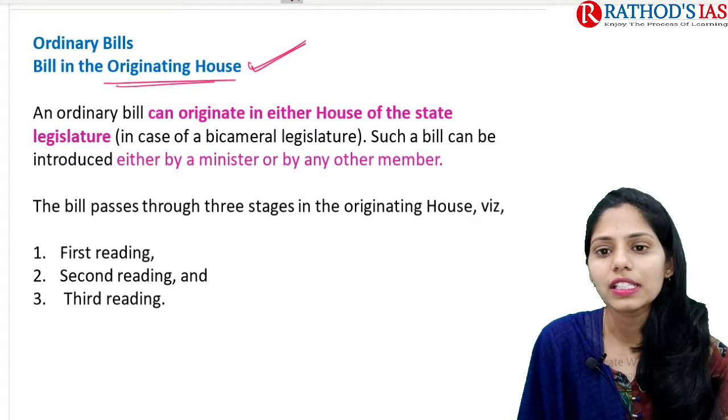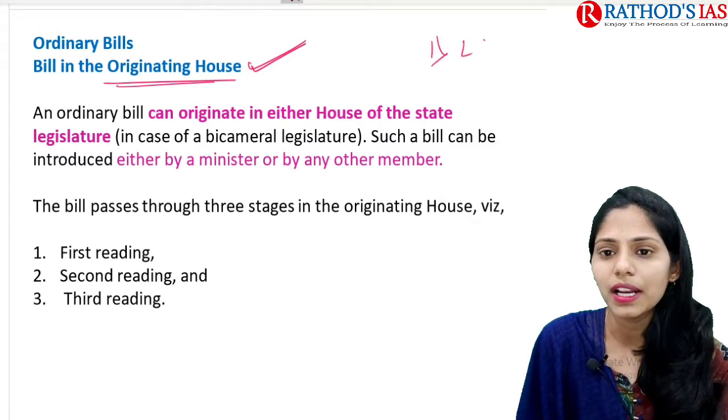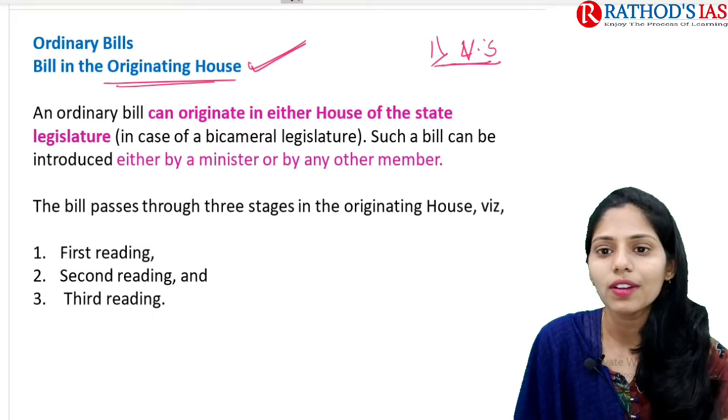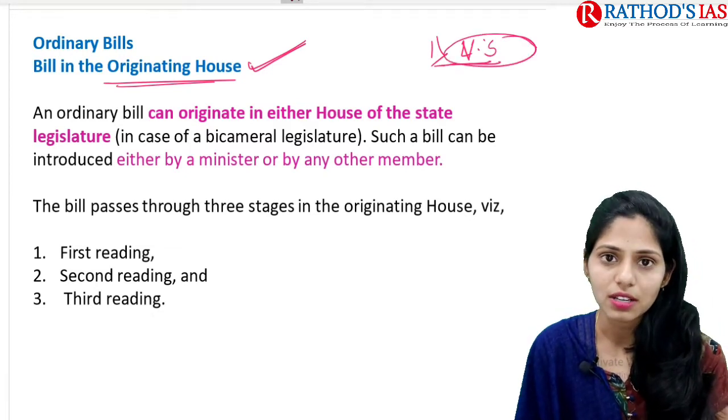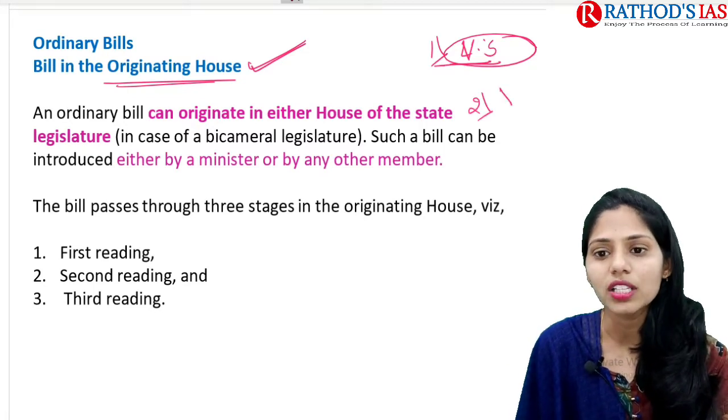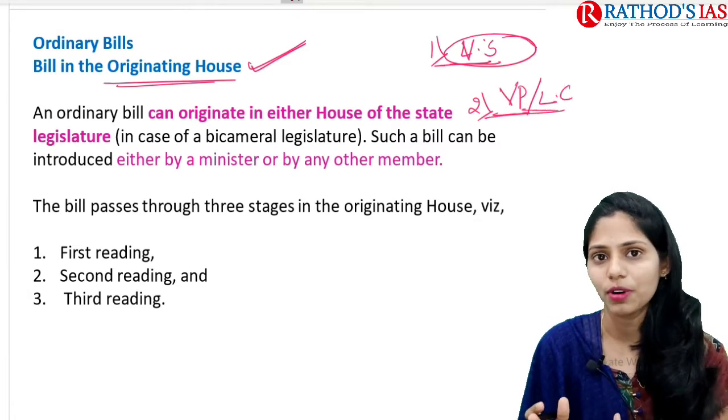First, let us take the bill originated in Vidhan Sabha. Whenever a bill originates in Vidhan Sabha, it has a separate procedure. And next, whenever a bill originates in Vidhan Parishad or Legislative Council, it has a different process.